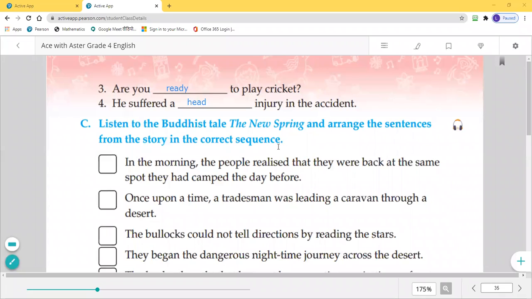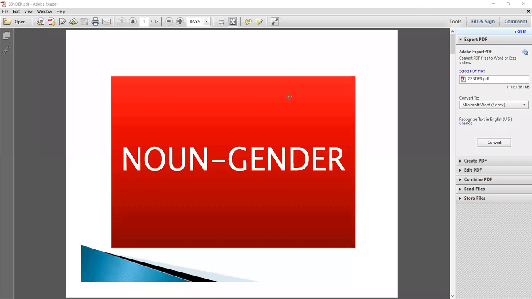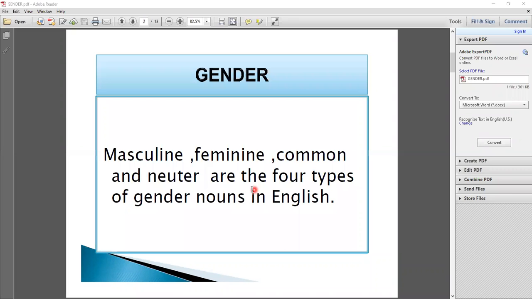Okay, now I'm starting a revision of your grammar portion. Today we will start noun gender. Students, this is our first revision topic, noun gender. You have to know about nouns. A noun is the name of a person, thing, animal, or everything around us. In this session we talk about noun gender. So what is gender? Gender is a category of a noun. Now we are going to discuss gender.